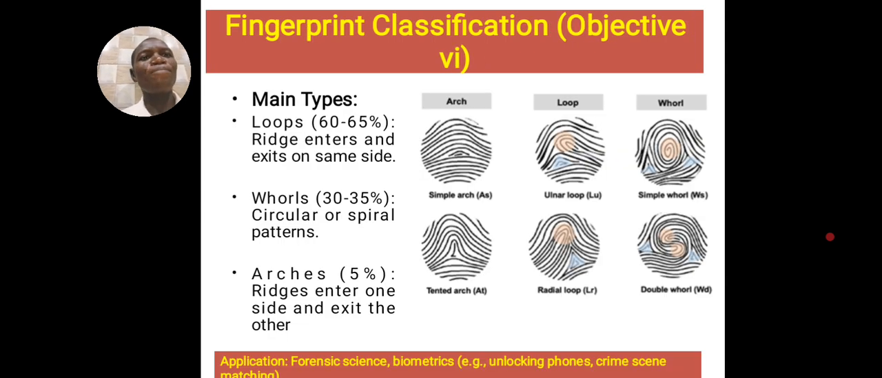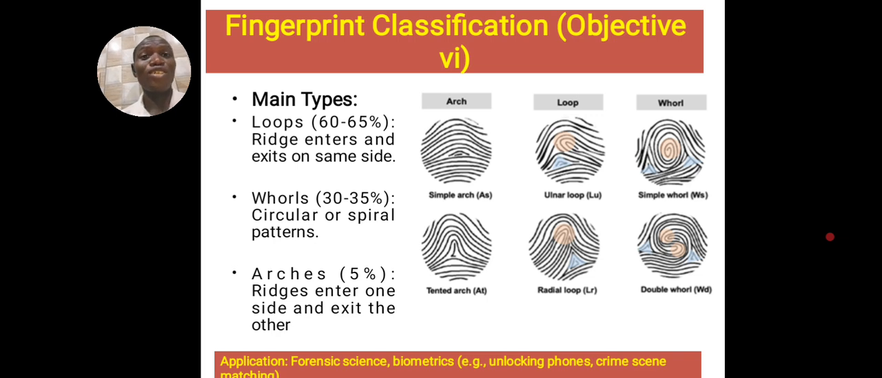Fingerprint classification. JAMB also says you should know fingerprint classification. I don't know why, but it's because they will ask you a question. They expect you to know, of course. So I would advise that you should know the percentages. Loop is the most common type of fingerprint, followed by whorls with 30 to 35%, and then arches, which is 5%, is the lowest. So examples are there: the arch, the loop, the whorl are all there.